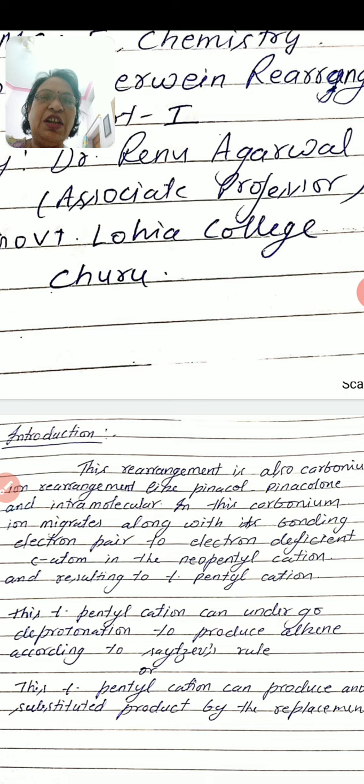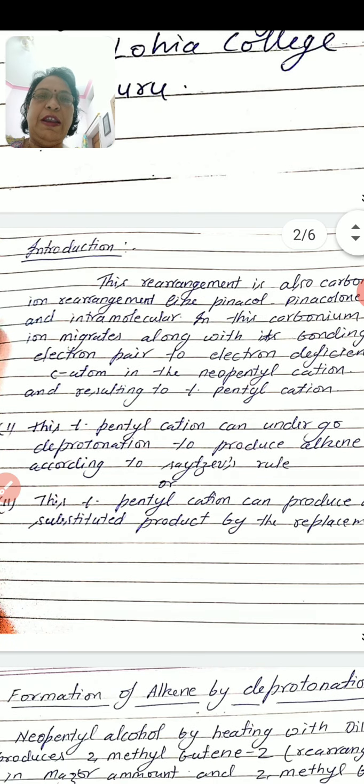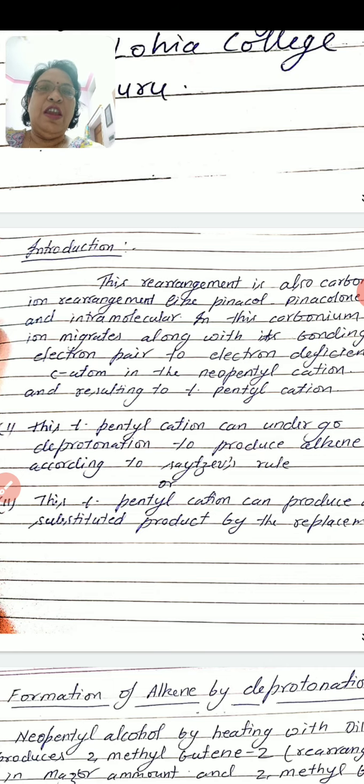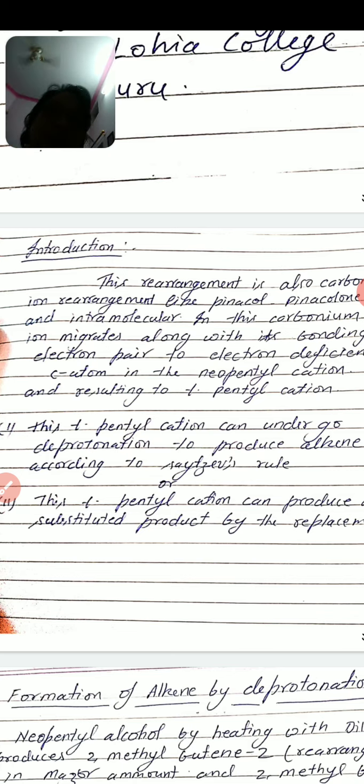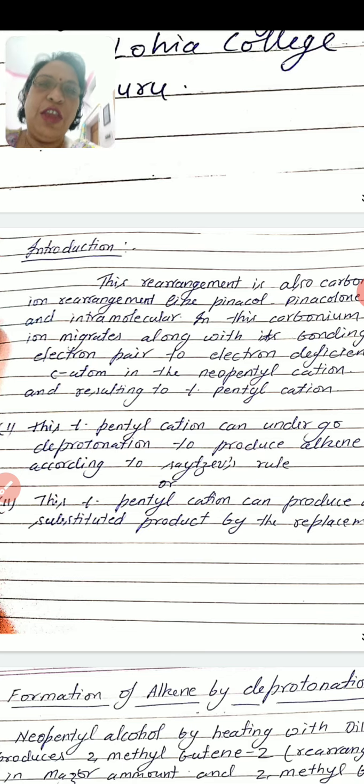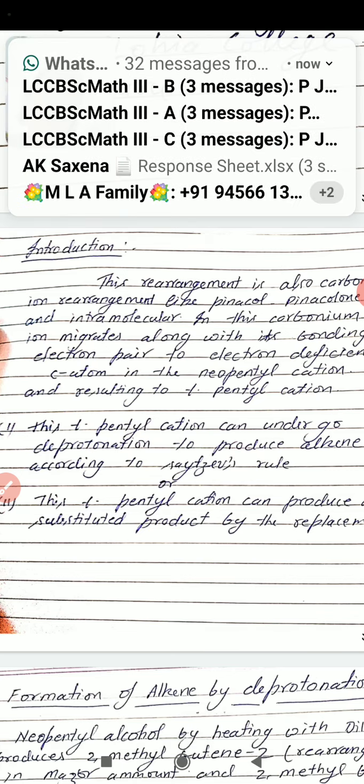Now, this tertiary pentyl carbonium ion undergoes deprotonation to produce alkenes according to the Saytzeff rule. Deprotonation occurs according to the Saytzeff rule. As you know, the Saytzeff rule says the product formed will be the alkene which is more substituted.